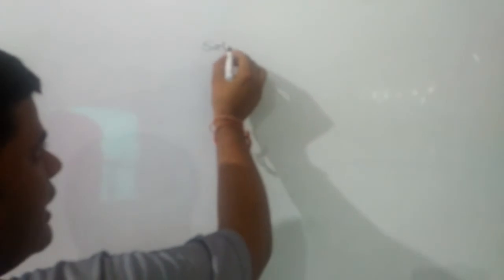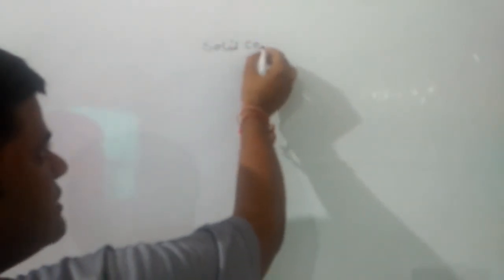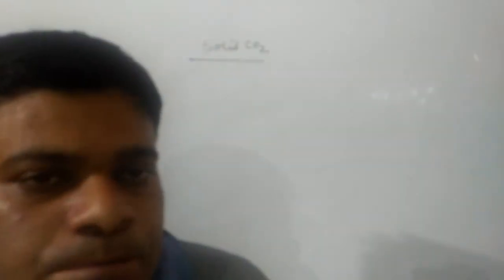Generally the plasma state is found in the core of the stars. And next we have to discuss the BEC or Bose-Einstein condensate, which are those that directly change from gaseous state to solid state. An example for that is dry ice or card ice. Dry ice or card ice is solid CO2, and it is a molecular solid. Later on we will discuss it.